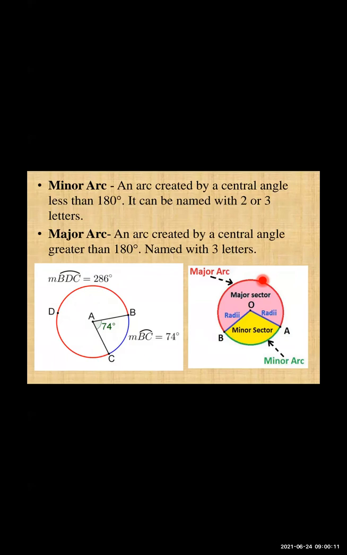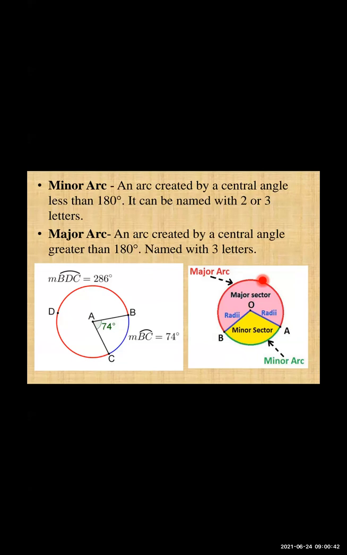First we will understand what the minor arc is. Whatever angle is made at the center, if it is less than 180 degrees, then that is called a minor arc. It can be named with 2 or 3 letters.